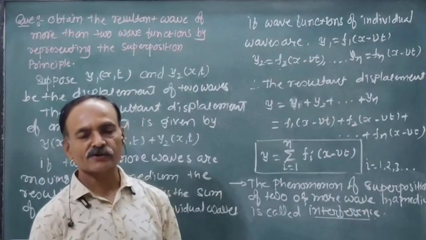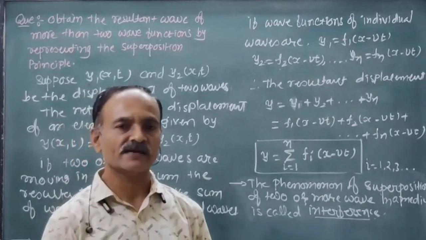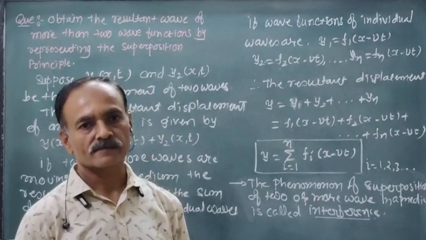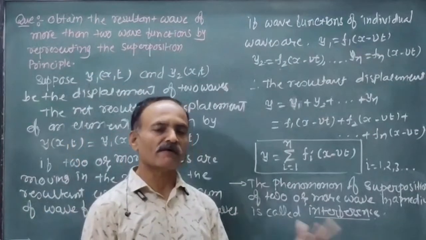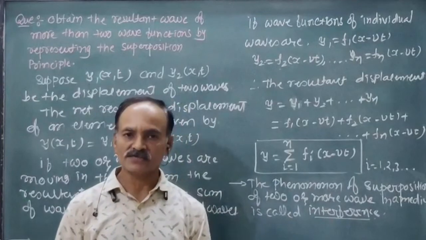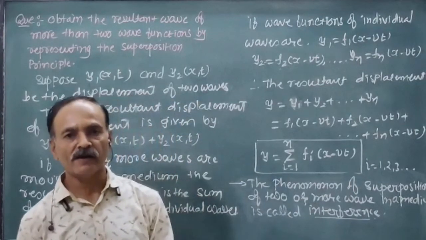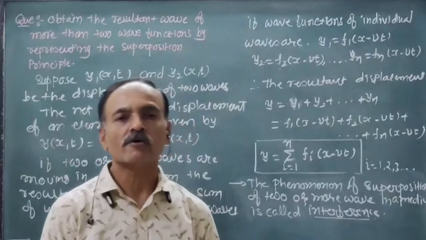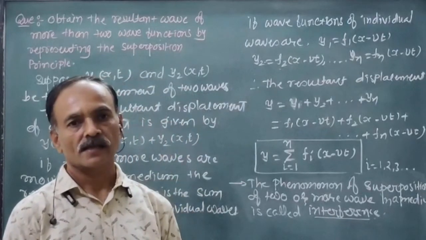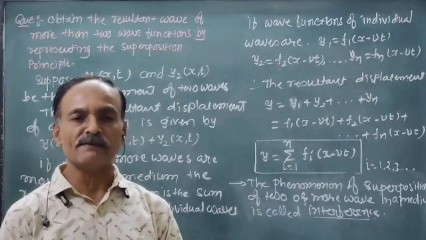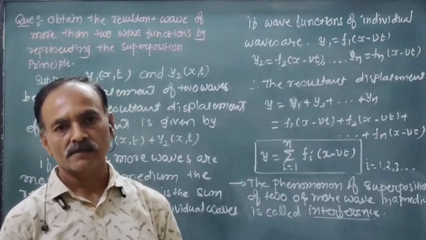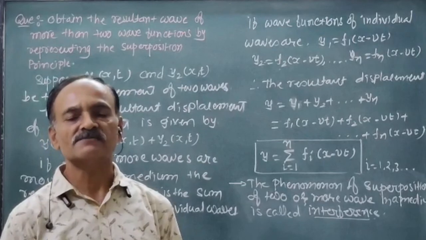There are two kinds of interference, constructive and destructive, which can be explained here. If the crest of one wave is superposed on the crest of the other, or the trough of one wave is superposed on the trough of the other wave, then the displacement of the particle or element of the medium is the vector sum of the displacements of the two waves.